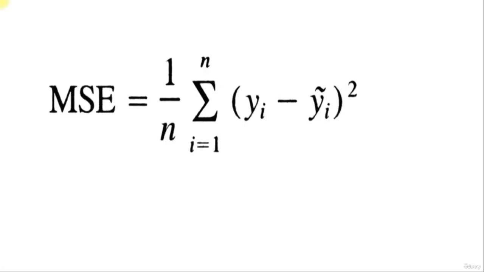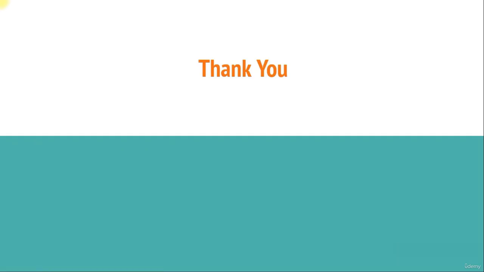Again, we have one more metric called MSE, mean squared error. Instead of taking the absolute value, we take the square of the difference to avoid the negative value. And again, we add all of them and divide by the total number of observations. So these were the two important metrics for regression.